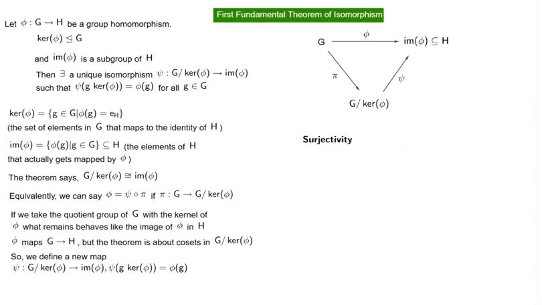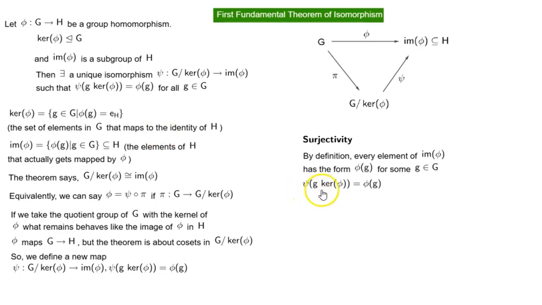Now let's look at surjectivity. By definition, every element of image of phi has the form phi of g for some g in the group G. And we have seen psi of g times kernel of phi is equal to phi of g, which implies psi is surjective. Now we look at injectivity.